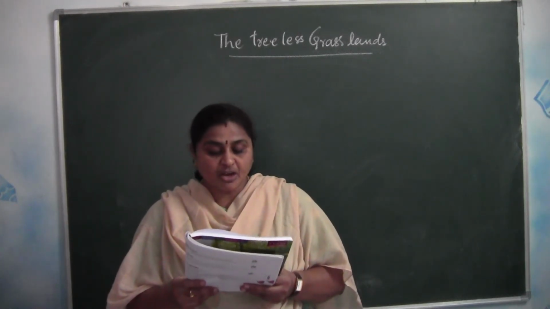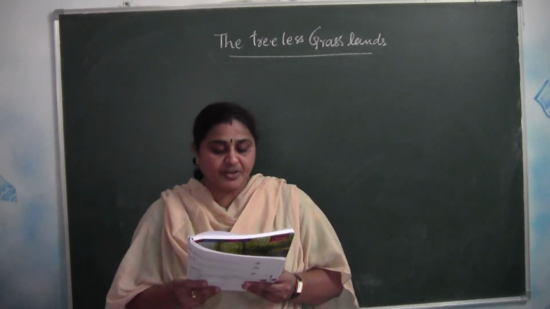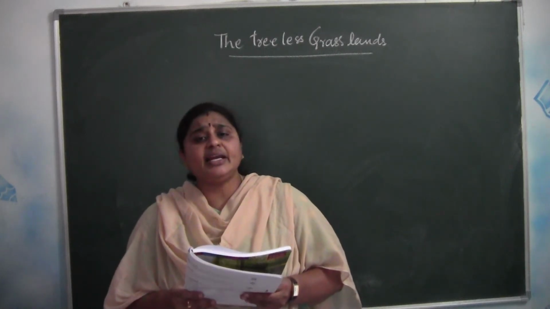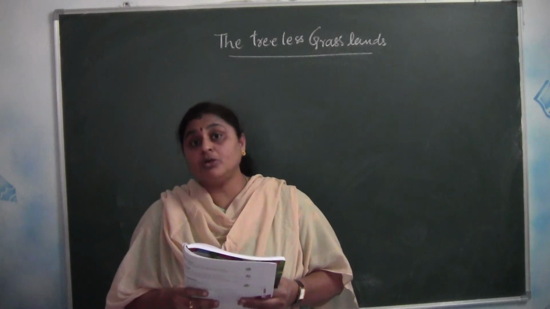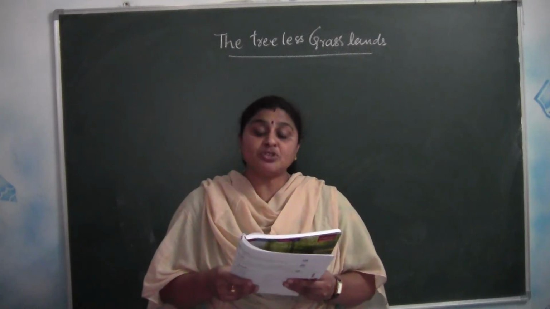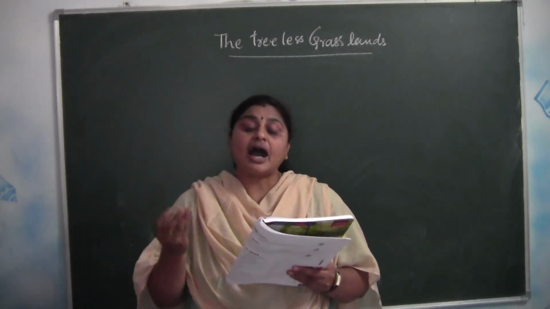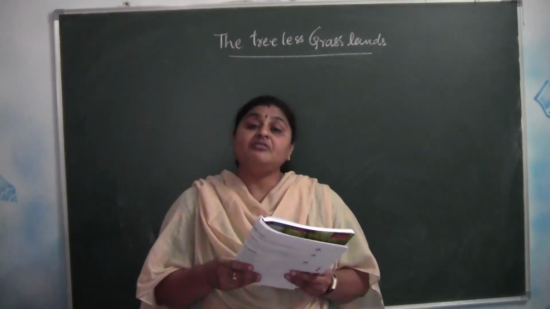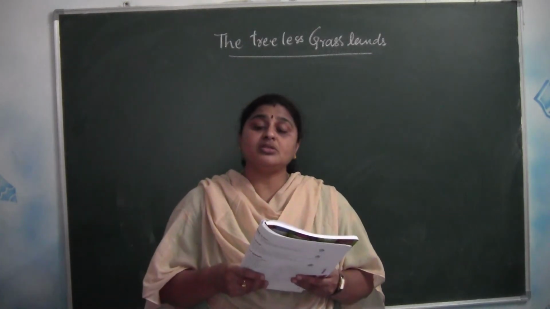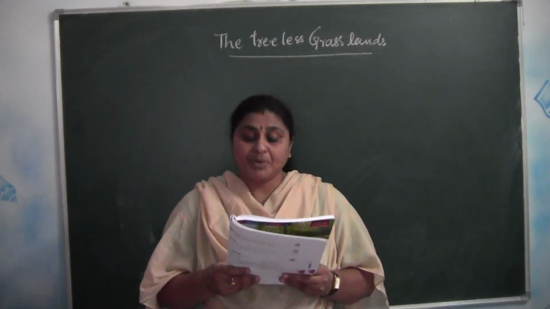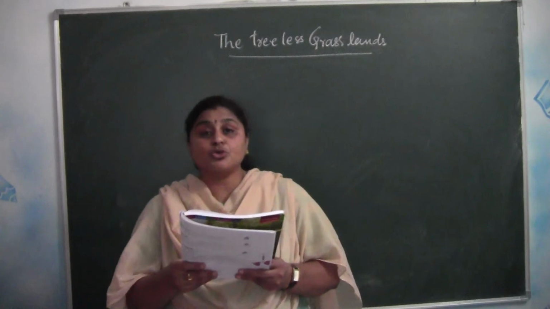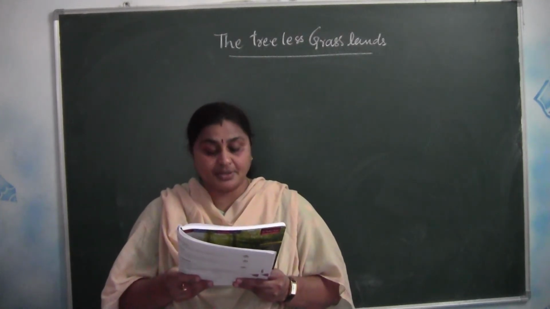The entire farm work of plowing, sowing, harvesting, threshing and winnowing and storing of food grains is done by the machine. Generally in India we find a farmer does it on his own manually, but there technology has been developed. So they use different types of machinery for sowing the seeds, for harvesting the crop, for threshing the crops and winnowing. After that they have to store the food. In order to do all this process, they use huge machinery. Food grains are stored in silos. So where do they store these food grains? They store in silos. You can see in the picture they have given silos.